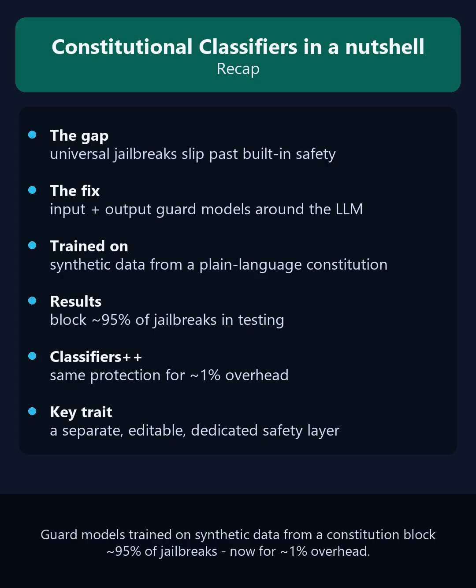Quick recap. Universal jailbreaks slip past built-in safety training. Constitutional classifiers wrap the model in input and output guards, trained purely on synthetic data generated from a plain language constitution. They block about 95% of jailbreaks, and the new ++ version does it for roughly 1% overhead. A separate, editable, dedicated safety layer.